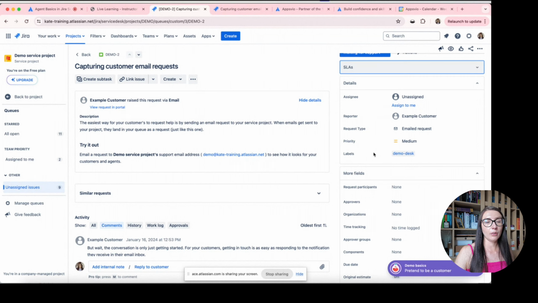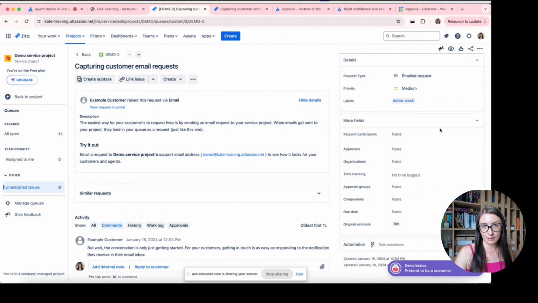The same in the case of more fields, because in more fields we have got also fields which are not visible to your customers. We have one exception, or two exceptions, in the case of request participants or organizations or approvers. If you fill in some data here, this data will be presented to your customers. But as these fields are empty, they are in this section, more fields.